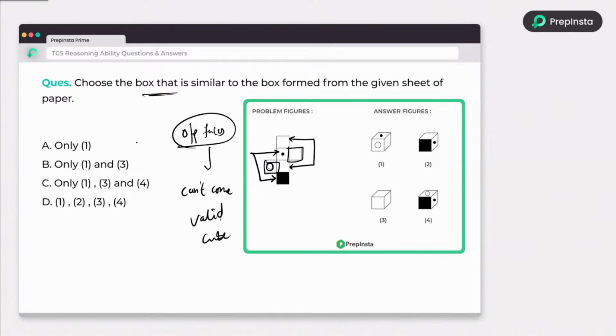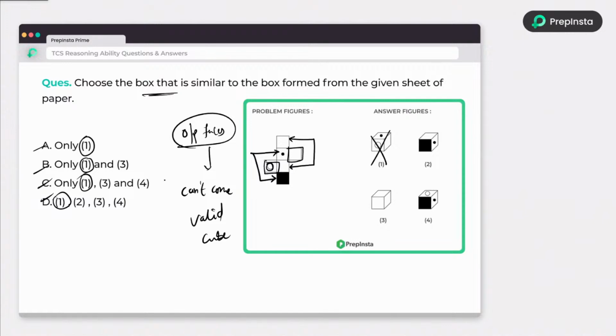So you need to find the valid cube, right? Which one is common between the options? Many people will start with 1, but I will never start with 1. You know why? Because 1 is correct in every option. Do I need to verify 1? Tell me in the chat.